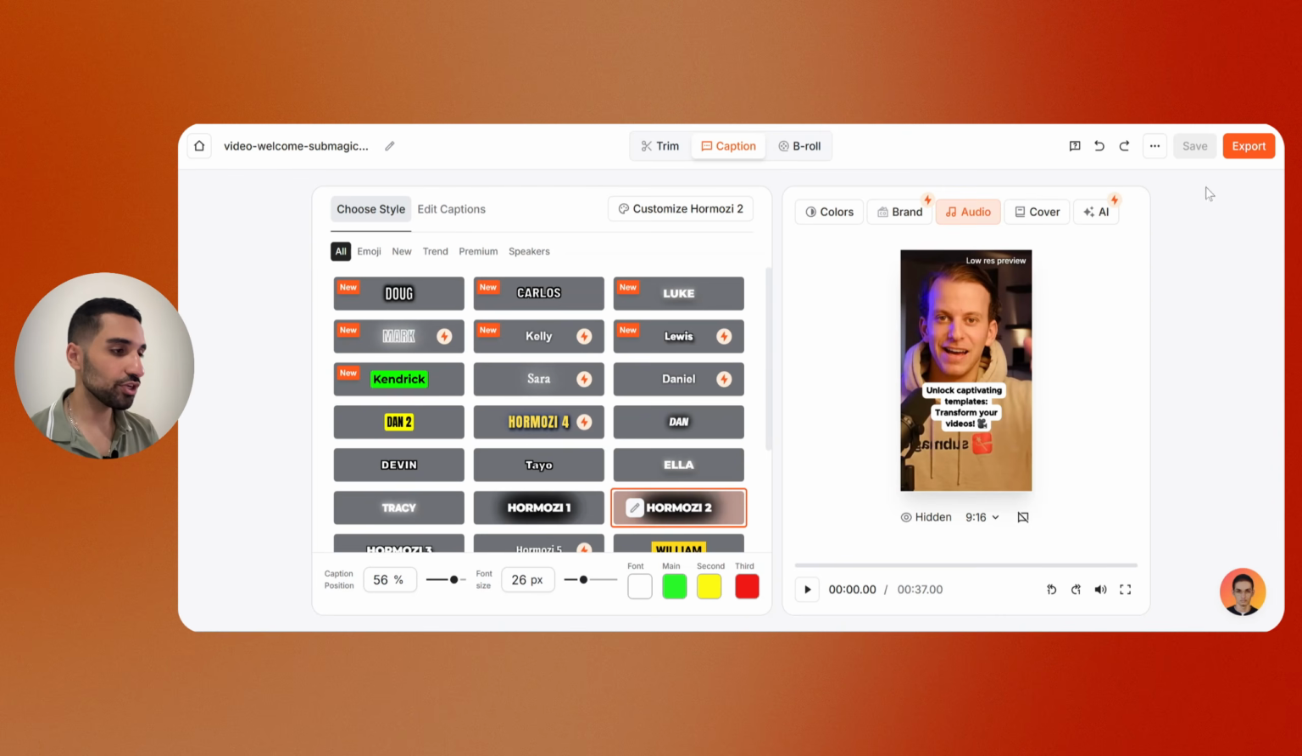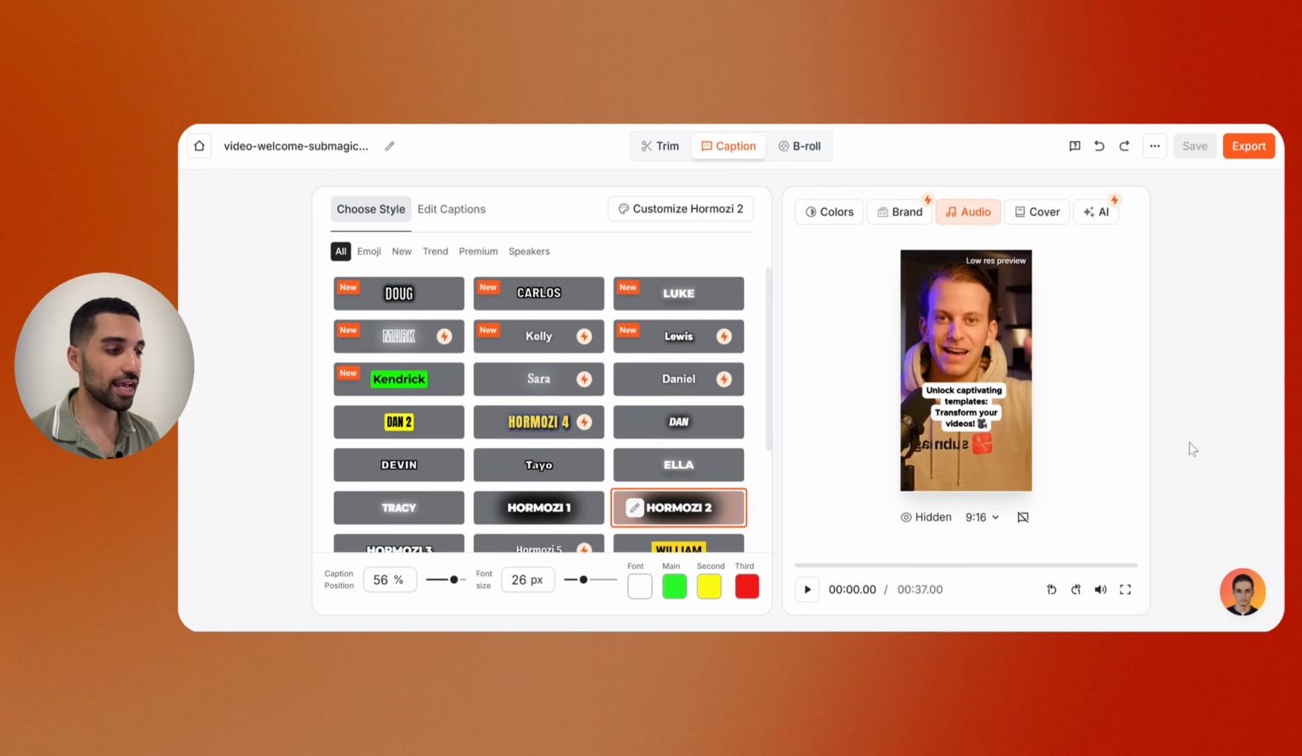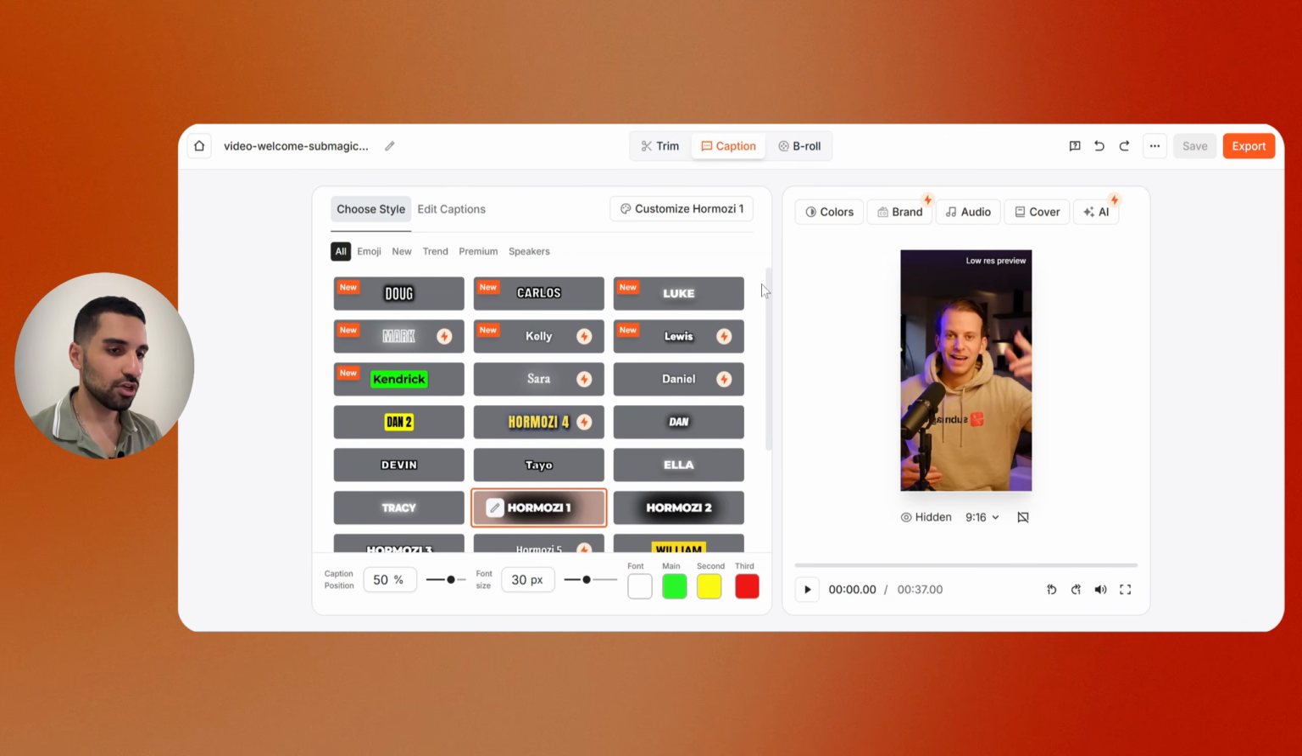Once you are done with your video, you can click on export and you can change the quality, and you can also save these presets for the future when you want to edit another video. Once you are done, just click export and it will automatically download it to your computer. So now let's go back.